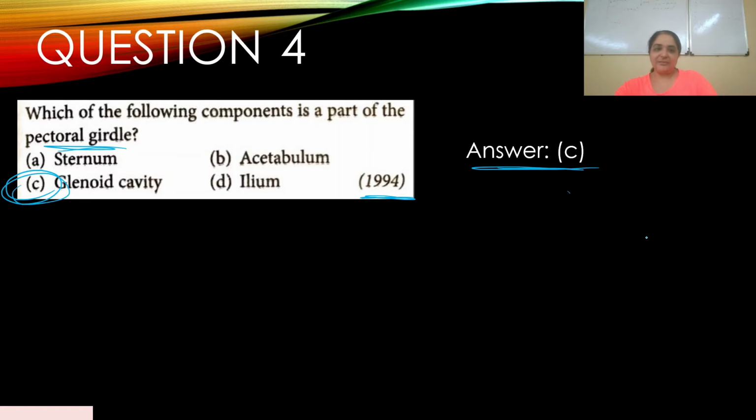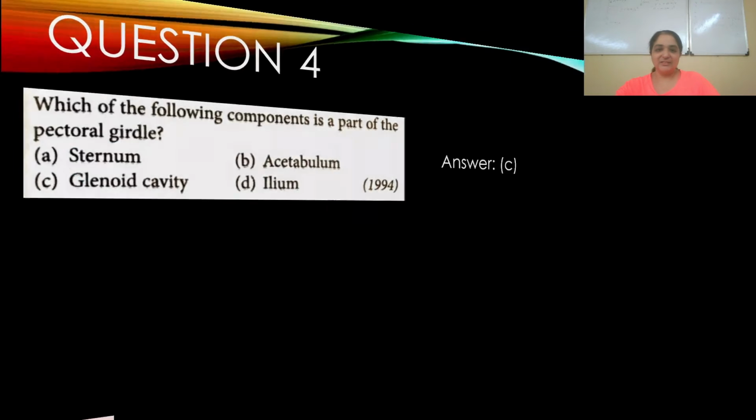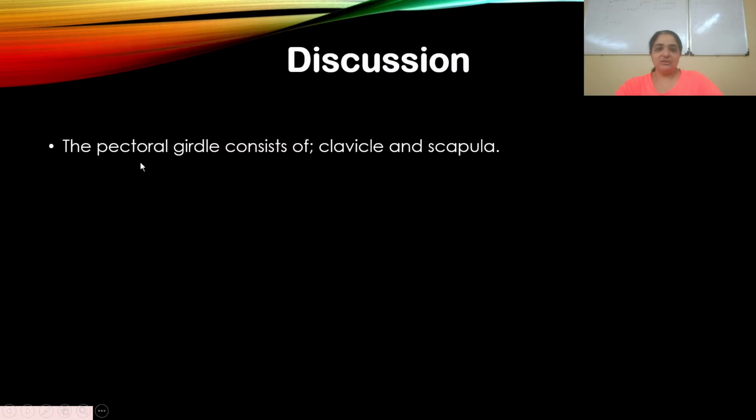Okay, glenoid cavity. Clearly from these options, glenoid cavity is the right answer. Let's go to the discussion. So the pectoral girdle consists of clavicle and scapula.